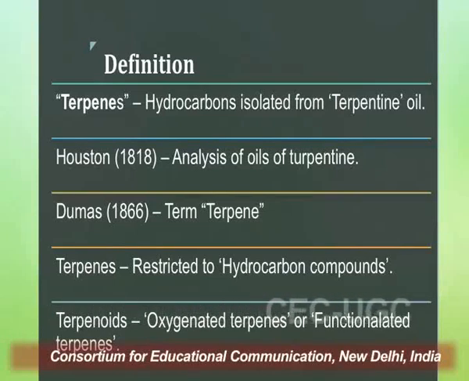Now, what is the difference between a terpenoid and a terpene? Basically, terpenoids are the compounds that are oxygenated derivatives of terpenes, and therefore the term terpenoid has been generated from the generic term terpene. Since they are oxygenated or functionalized derivatives of terpenes, the term terpenoid was given. And as I told you, by and large the terms terpene and terpenoid are used interchangeably, and for our convenience I'll be using the term terpenoid throughout my lecture.